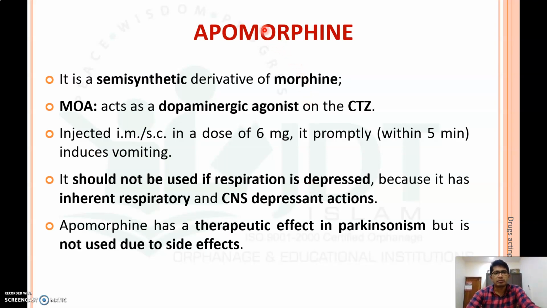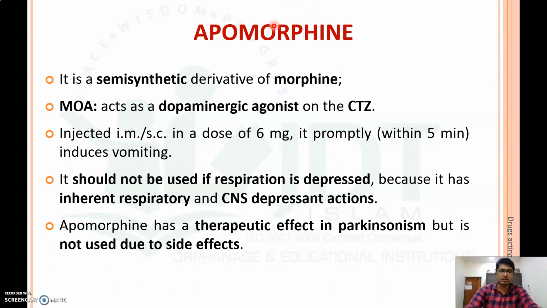Now coming to apomorphine. What is apomorphine? It is a semi-synthetic derivative of morphine which acts as a dopaminergic agonist in the chemotrigger zone. Usually this is injected IM or subcutaneously in a dose of 6 mg. It promptly induces vomiting within 5 minutes, but it should not be used if the respiration is depressed, because it has inherent respiratory and CNS depressant action.